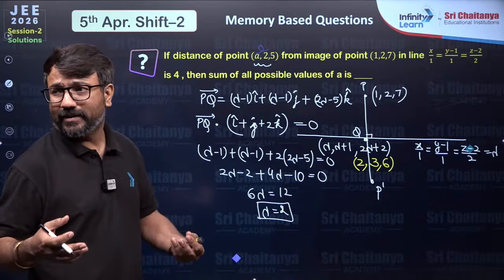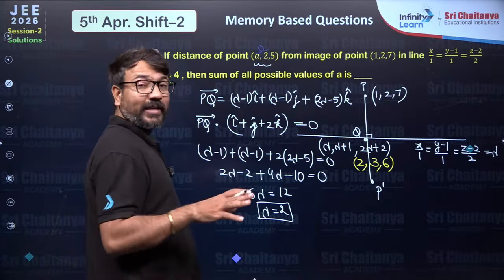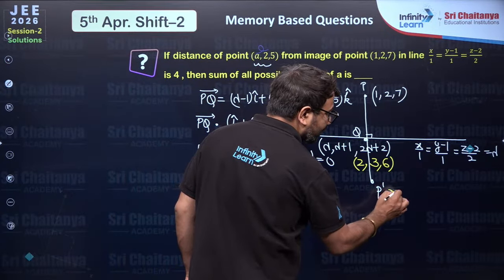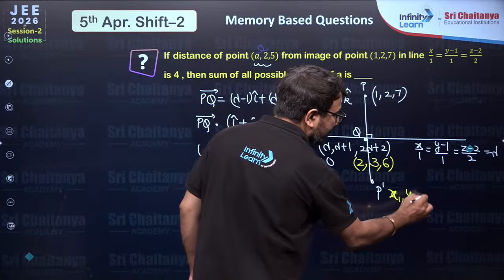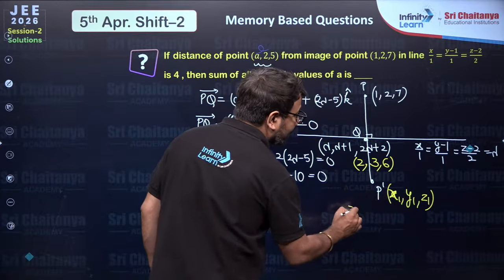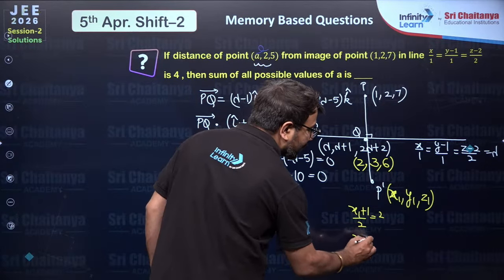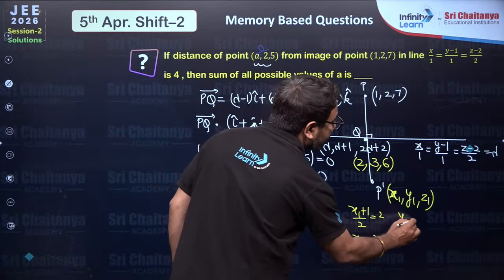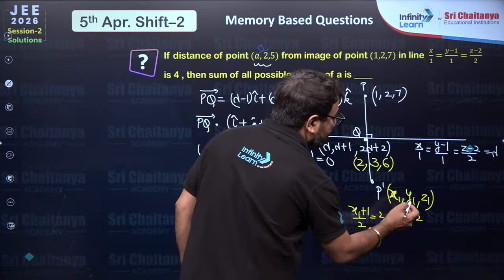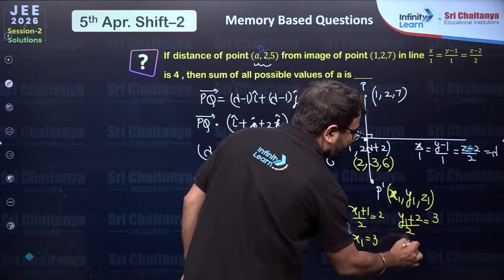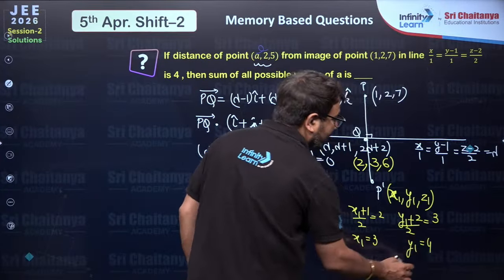If I have to get the image of a point, let's say the image is (x1, y1, z1). Okay, I'm writing x1, y1, z1. So over here (x1 plus 1) over 2 is equal to 2, so x1 value will be 3. In the same way (y1 plus 2) over 2 is equal to 3, so the y1 value will be 6 minus 2, that is 4.